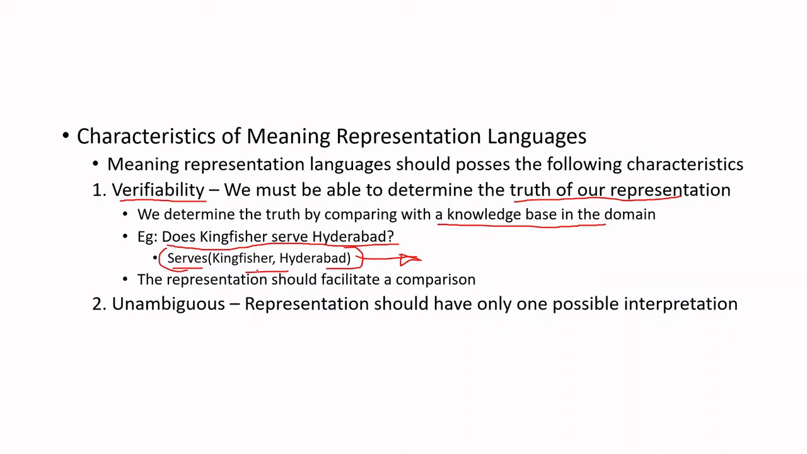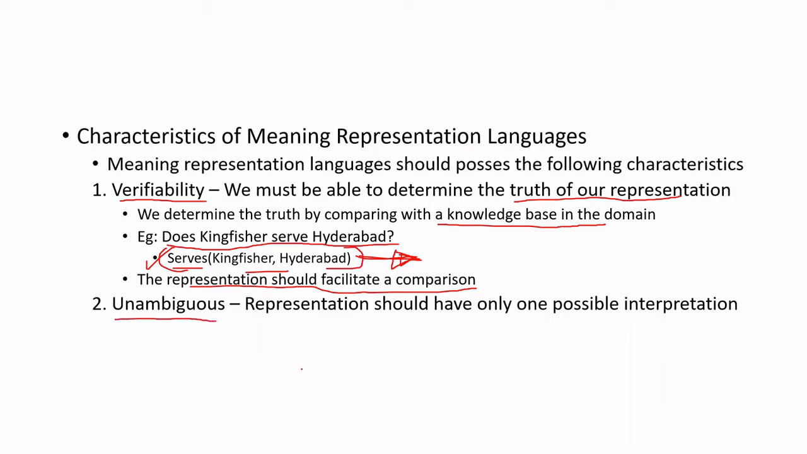Any representation we use, we should be able to compare it to a knowledge base where we have stored all the cities that Kingfisher serves. That is placed in a knowledge base, and it should be possible for us to verify the correctness of this using the knowledge base. So the representation should facilitate a comparison with a knowledge base. Next, unambiguous. I don't think more explanation is required.